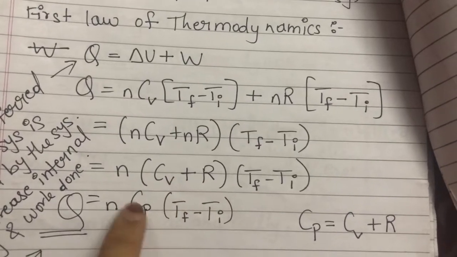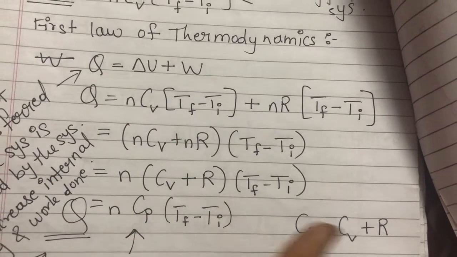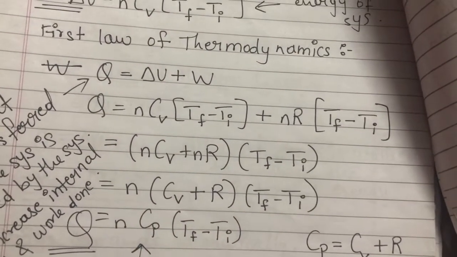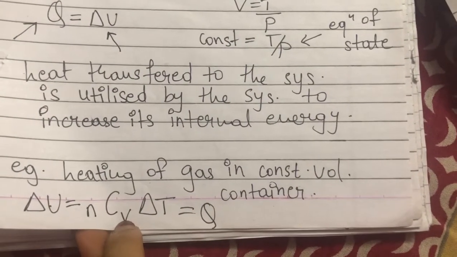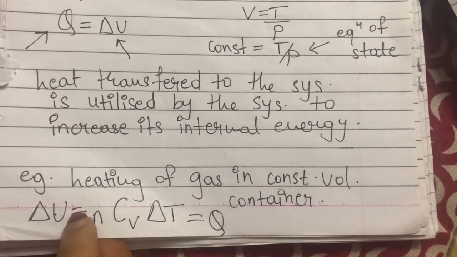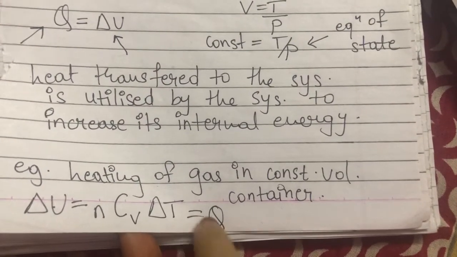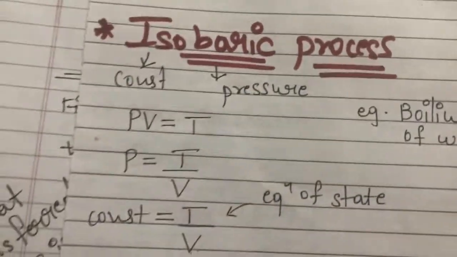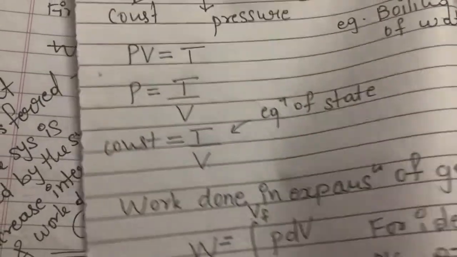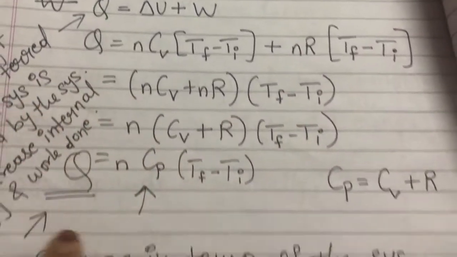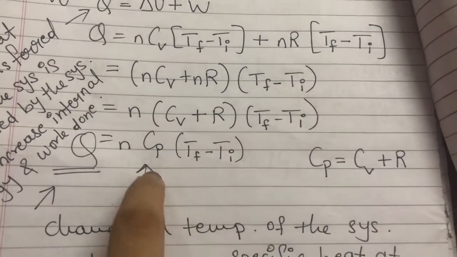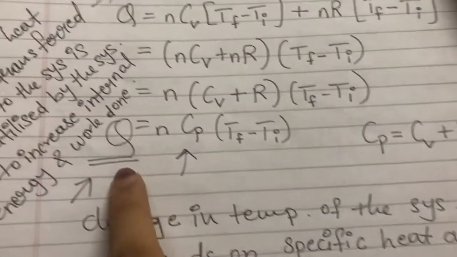Here, specific heat at constant pressure, because this is an isobaric process in which the pressure is constant. And for an isochoric process, your volume is constant. So we have derived heat transferred in terms of specific heat at constant volume. That was for the isochoric process, and this is for the isobaric process. Okay, so from this equation we can write